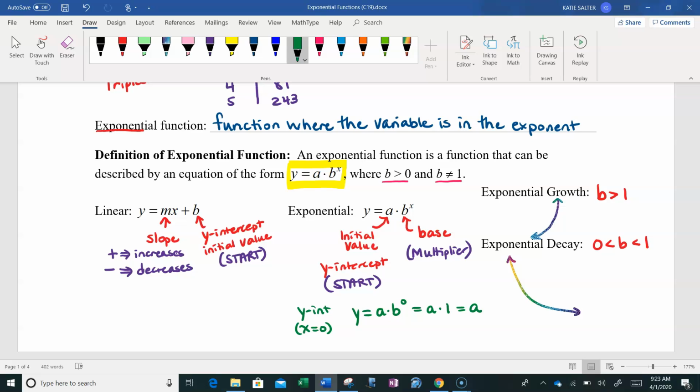All right, a couple of other contingencies with this was that the base has to be greater than 0 and the base cannot equal 1. The reason for that is it's telling us the multiplier has to be a positive number. Whenever you have an exponential function, the base can never be 0 or negative, because if we just multiplied by 0 over and over again, we never go anywhere. And if it was negative, it would keep flip-flopping back and forth between negative and positive numbers, and we wouldn't get this nice curve that we see over here that I've drawn. The base also cannot equal 1. So I'm going to pull up Desmos real quick and show y'all why that happens.